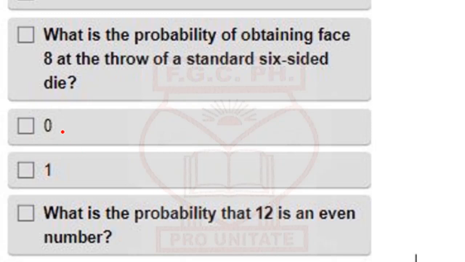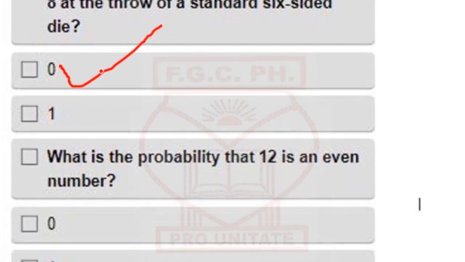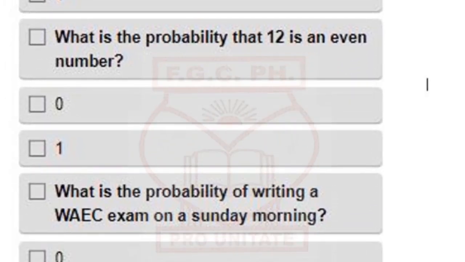You can't get 8 when you throw a die. So the probability of getting 8 is 0. What is the probability that 12 is an even number? 12 is surely an even number, so the probability is 1.